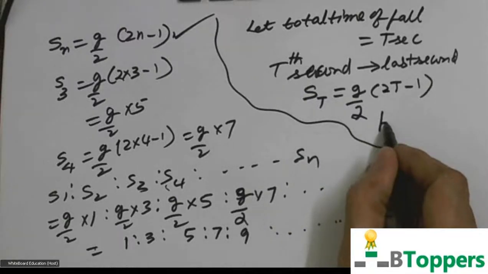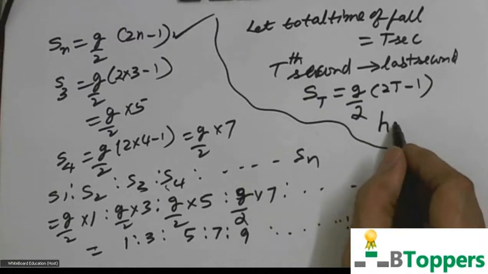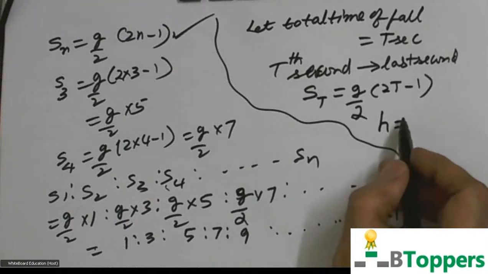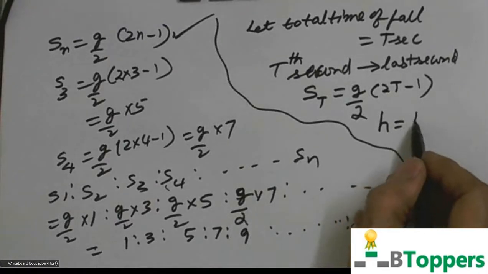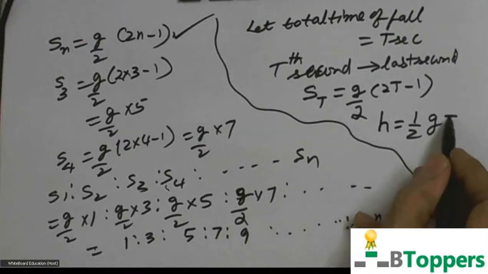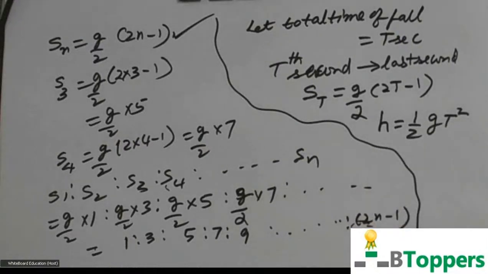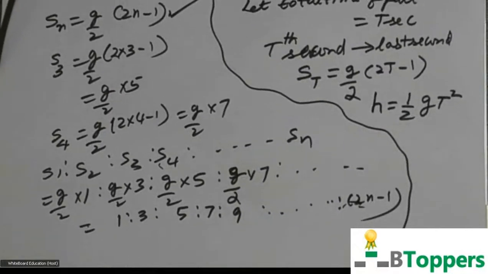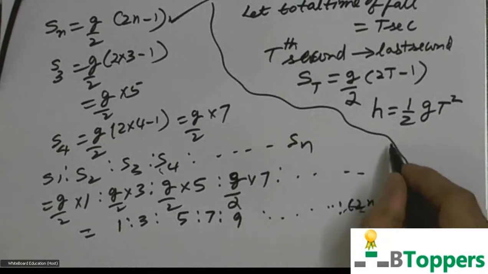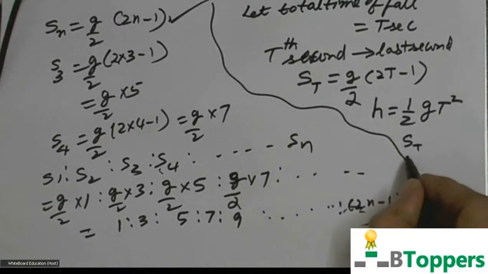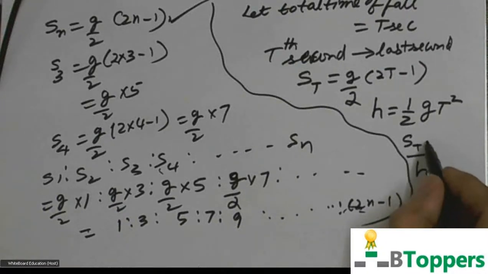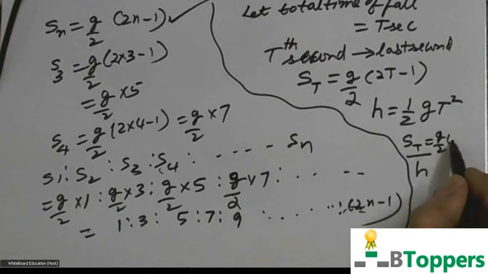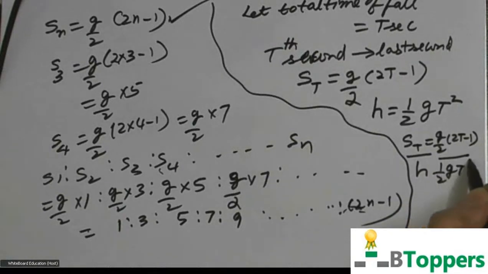The total distance covered, or the height from which it falls, is denoted by h. That can be found by using the equation s equal to half gt square, so h equal to half gt square. So if you divide the distance covered in the last second by the total distance covered, you get g by 2 into 2t minus 1 by half gt square.